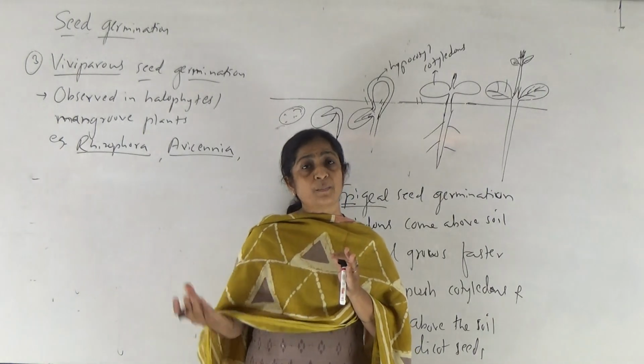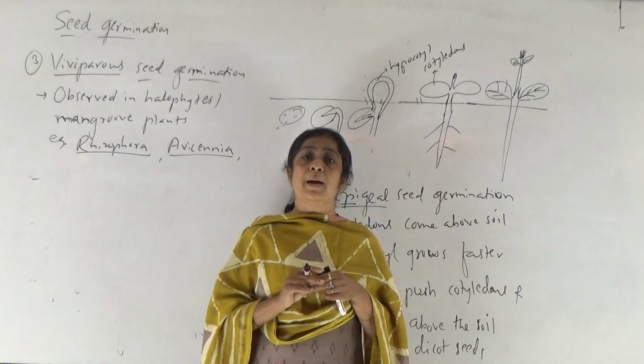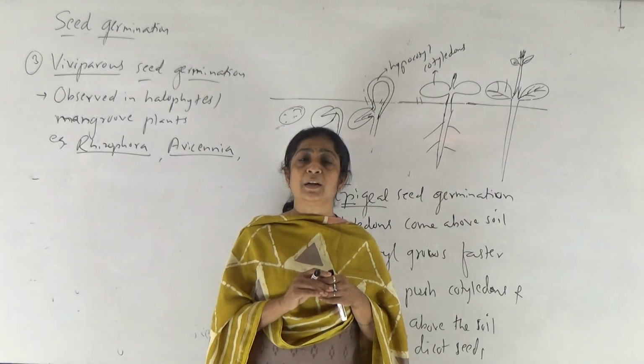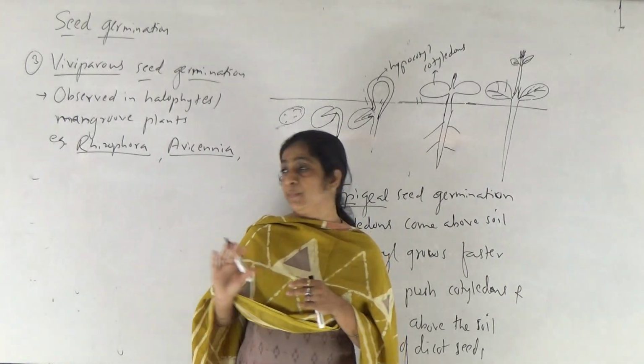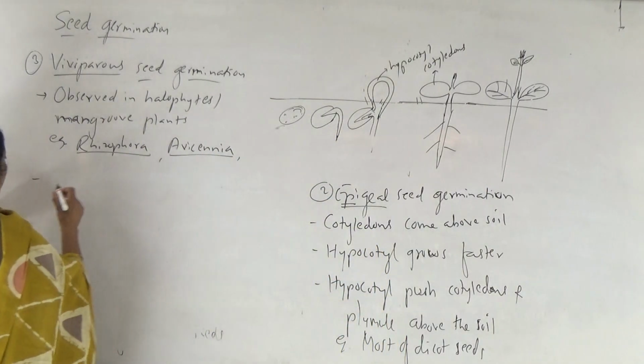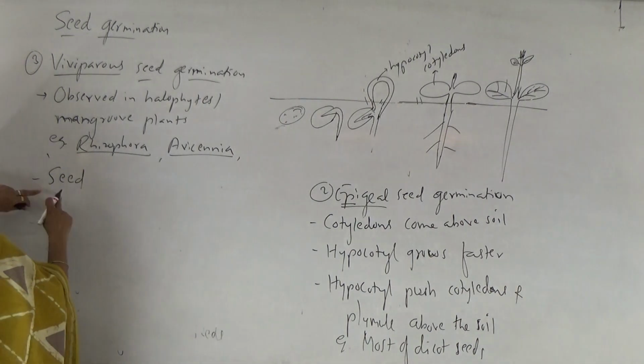Here seeds are germinated within the fruit, and the fruit is still attached to the parent plant. It is not detached or separated from the parent plant. This germination is known as viviparous germination. So what is the definition, right? What is viviparous seed germination?